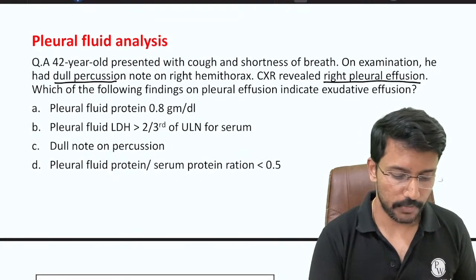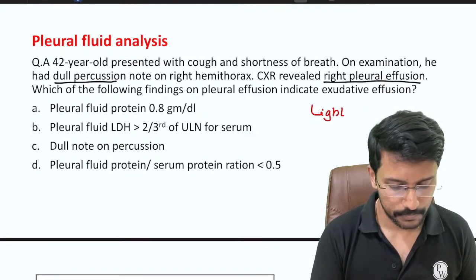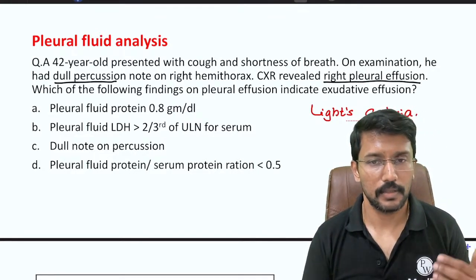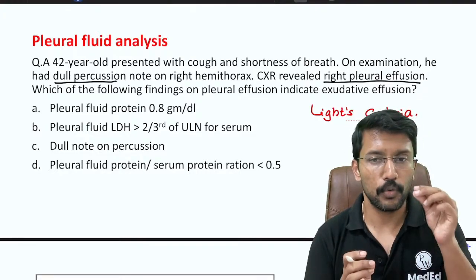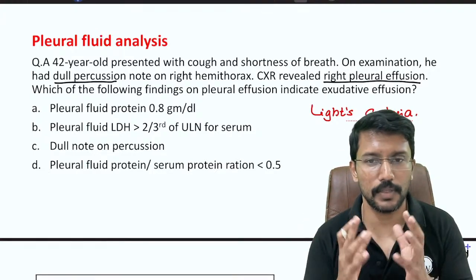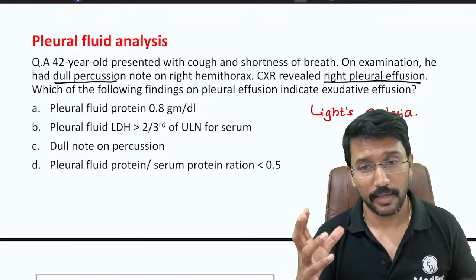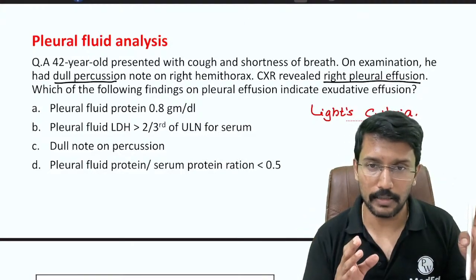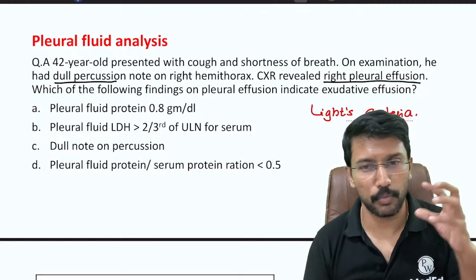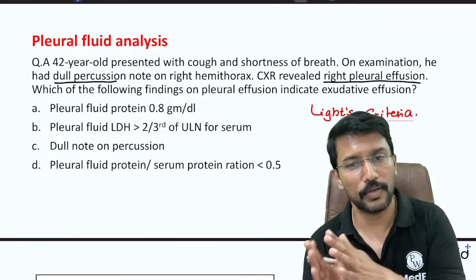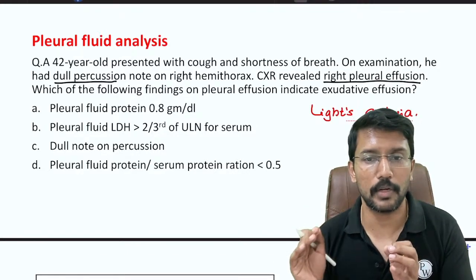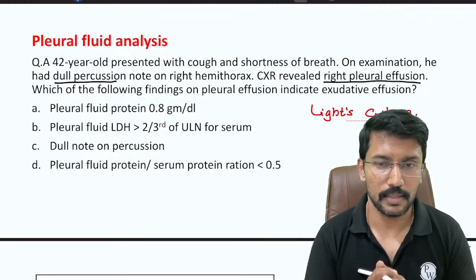So to differentiate between exudative and transudative, we follow a criteria which is called Light's criteria. We mainly look at 2-3 important parameters. The first one is the pleural fluid and serum protein ratio. If the ratio is more than 0.5, or in other words, whatever I get as the serum protein, if the pleural protein is more than 50% of that, then it is exudative. Or second, I can look at the LDH, the ratio of LDH in the pleural fluid and the serum. If the ratio is more than 0.6, it is exudative. Or if the pleural fluid LDH is more than 2/3 of the upper limit of normal for serum, then also it will be counted as exudative, right?